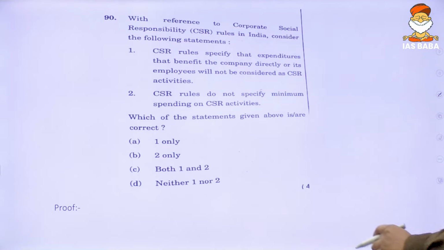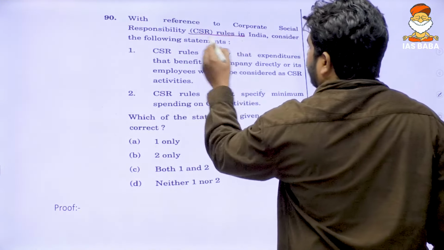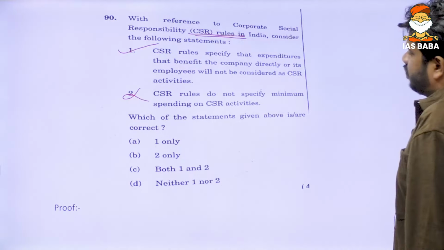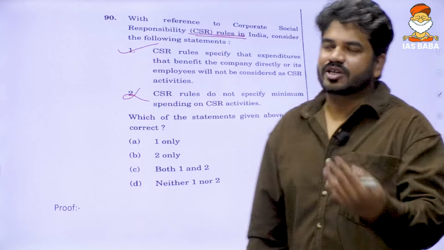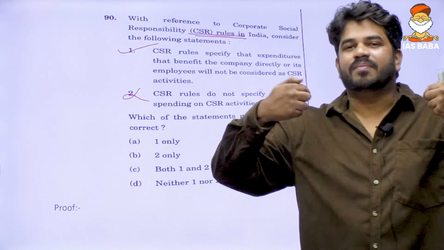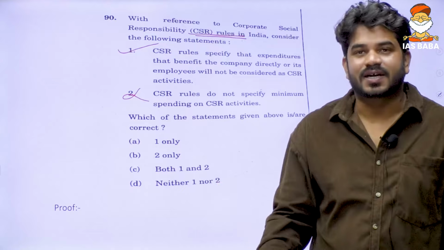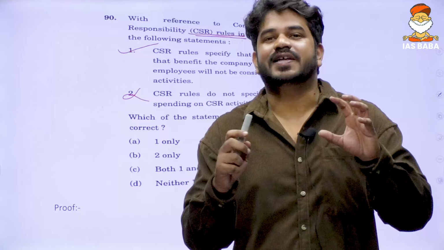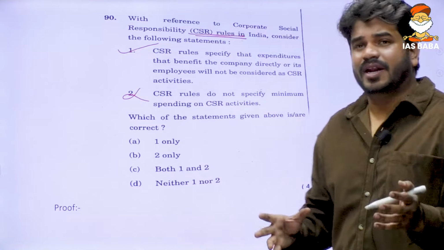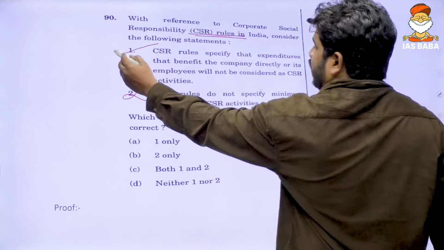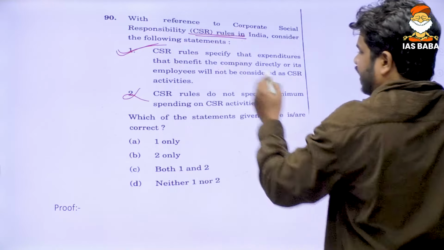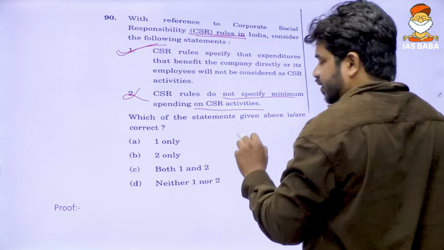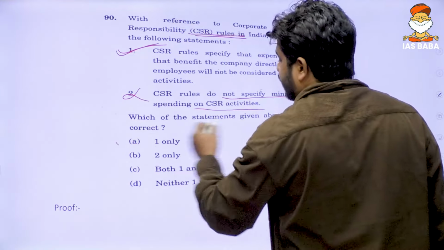All right. Now let us come to the next thing, CSR rules. Now this is the right statement and this is a wrong statement. Obviously, when I'm talking about social responsibility, me gifting myself or my employees something cannot be considered social responsibility because there is selfishness vested. Social responsibility is inherently altruistic, so by its very nature, you can use your common sense and understand that this is the right statement. And the CSR rule does specify spending on CSR activities. So option A is right.